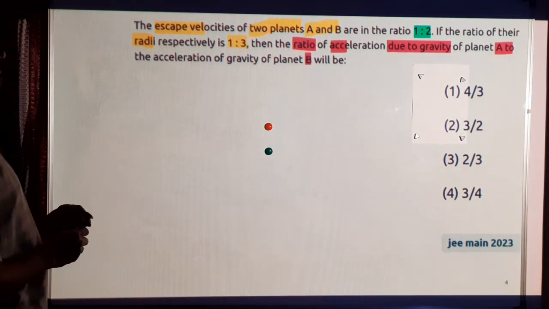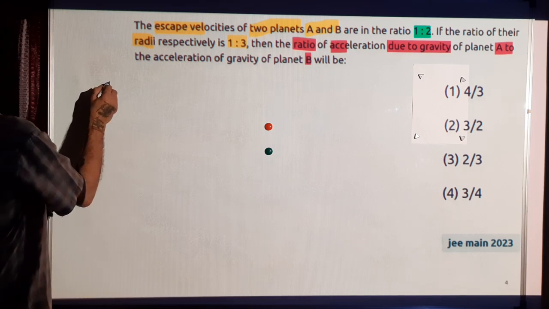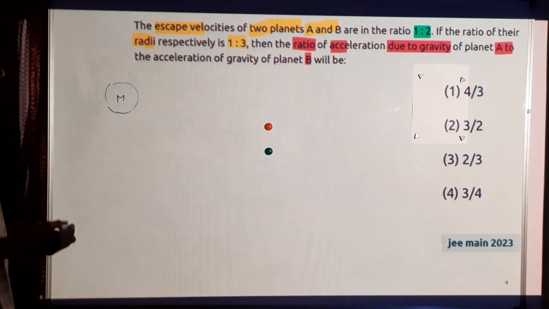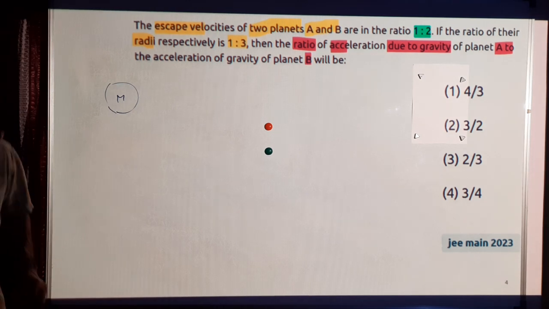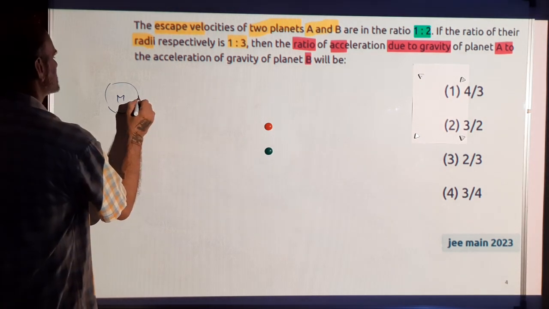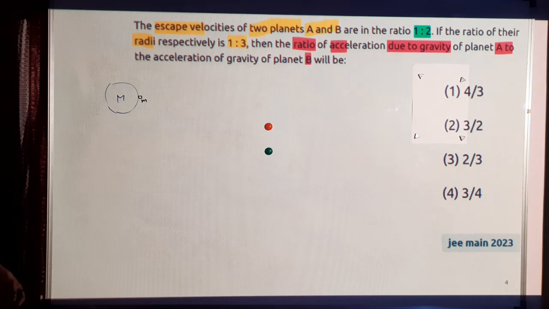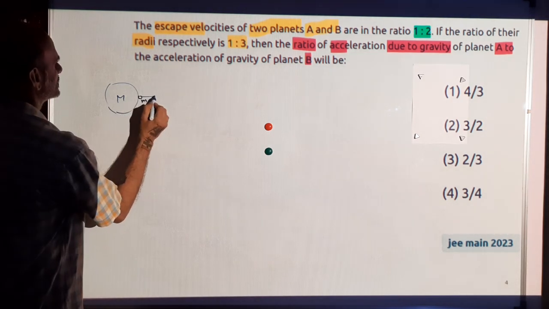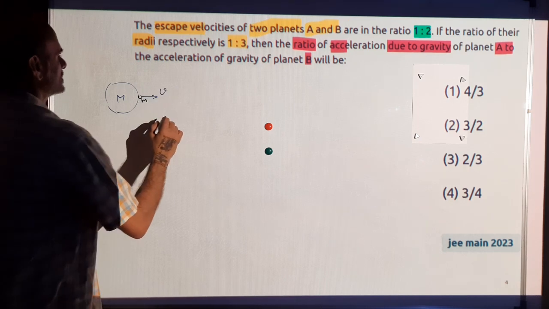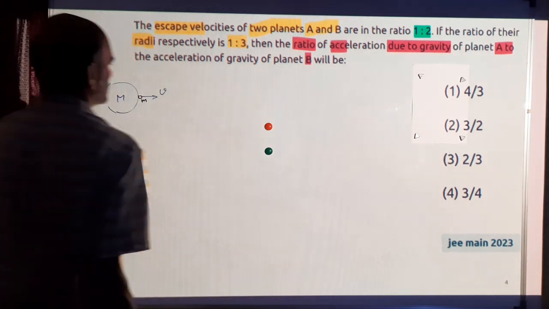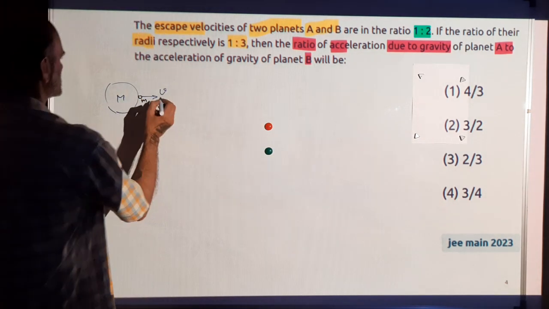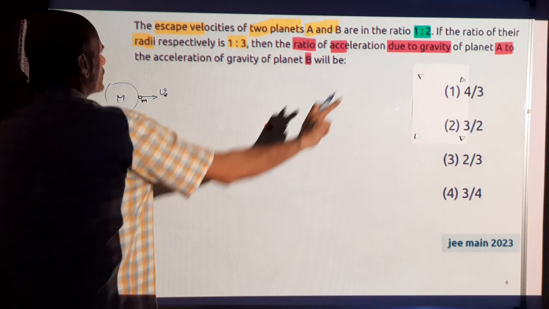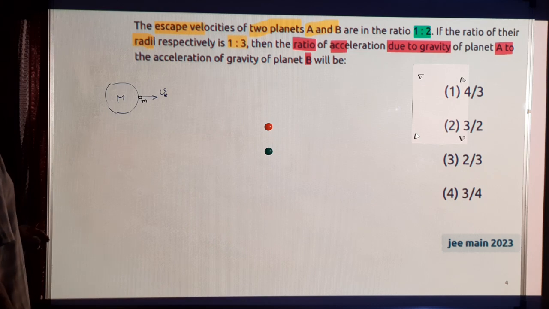So first we need the concept of escape velocity. There is a planet of mass M and there is a small mass m. This mass should be given a velocity so that it keeps going on and does not come back. This minimum velocity which should be given to the small m so that it keeps going on without turning back is called the escape velocity.